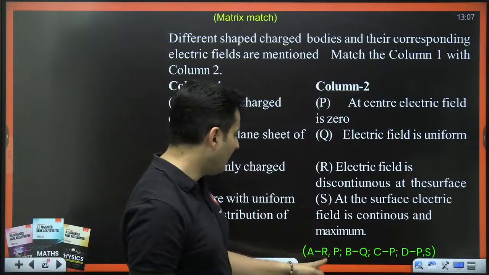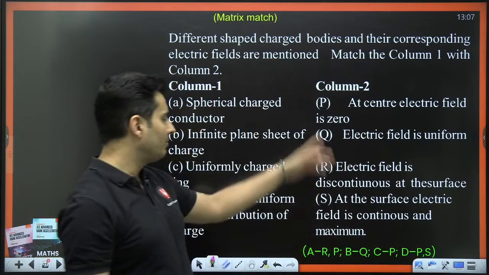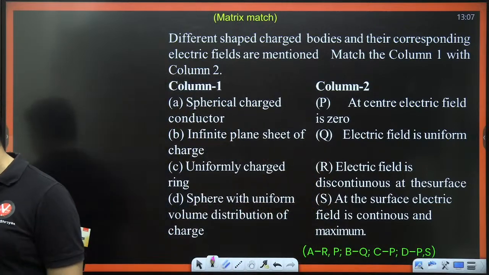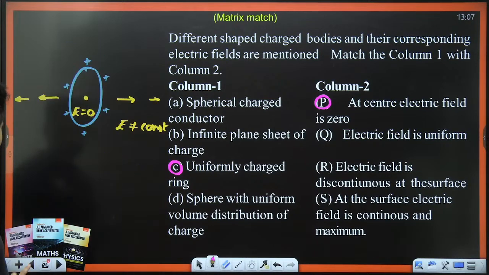Yep. A is going with R and P. B is going with Q. C is going with P. D is going with P and S. Perfect. We have marked all the options. Everyone? Cool? Perfecto? So we have marked everything.